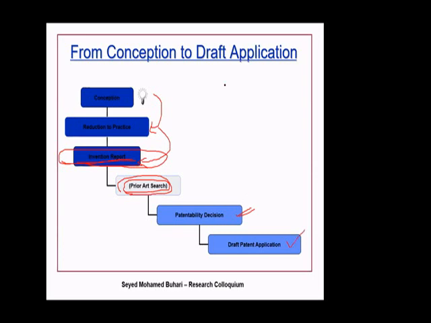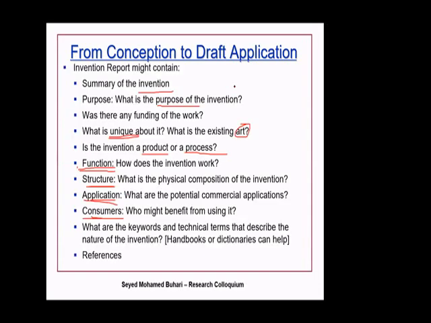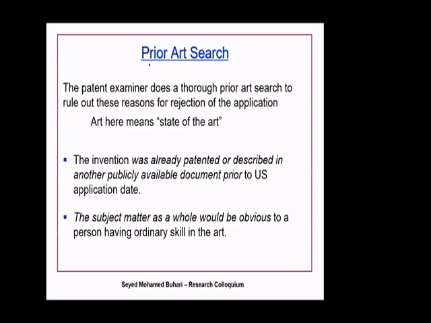So this is done by the inventor side. Okay. So what do you mean by prior art search? I have told you already, art means state of the art. Why do we want to do it? We want to make sure our product, our invention, is patentable.